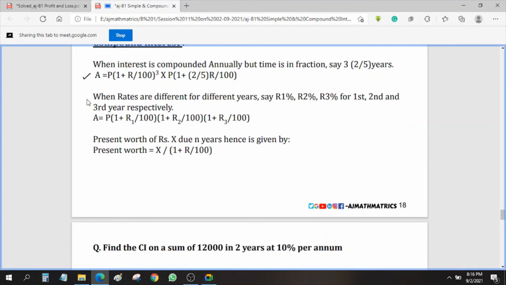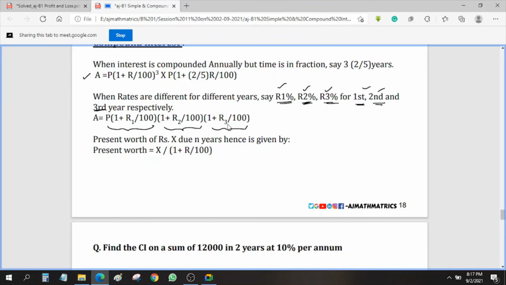When different rates are given for different years, how do we do it? Total amount equals P of, say, R1 percentage for the first year, R2 percentage for the second year, and R3 percentage for the third year. But these cases are not there in simple interest, because there every year the interest is the same. But in compound interest there may be a difference. So if different rates of interest are given for different years, we do P of 1 plus R1 by 100, 1 plus R2 by 100 and 1 plus R3 by 100. So this is how you need to do it.